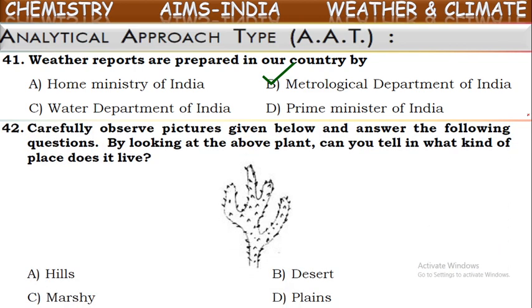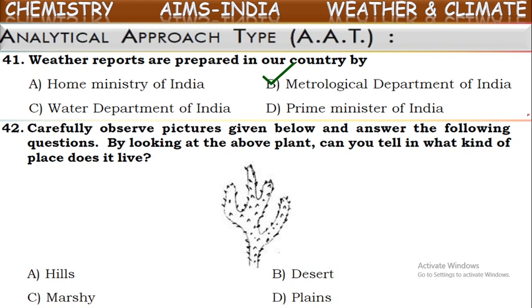Carefully observe the pictures given below and answer the following questions. By looking at the plant given here, can you tell in what kind of places it lives? Observe once the figure given, what kind of plant it is actually. It has no leaves, only stems are there, and it has some spokes on it.